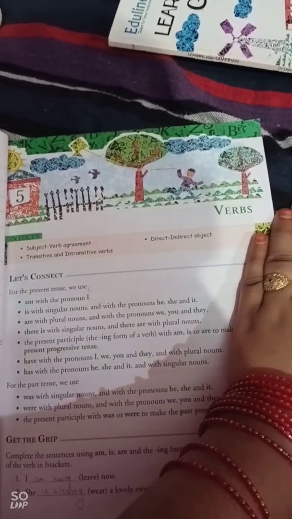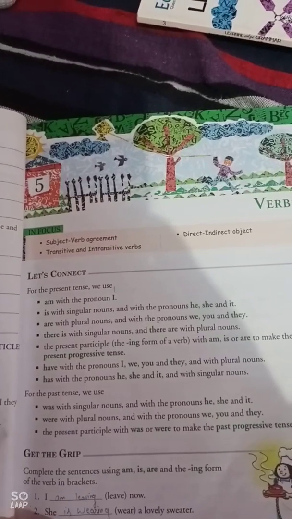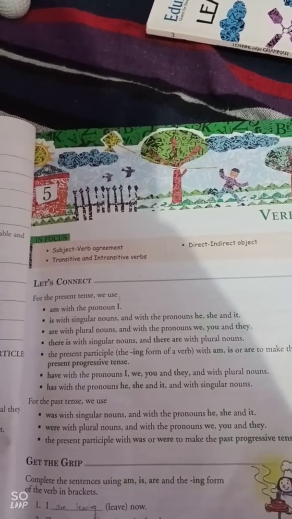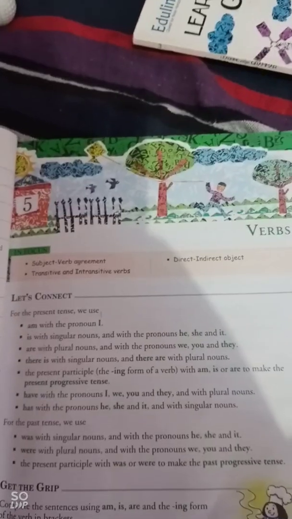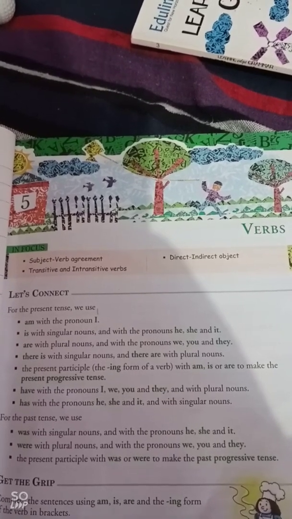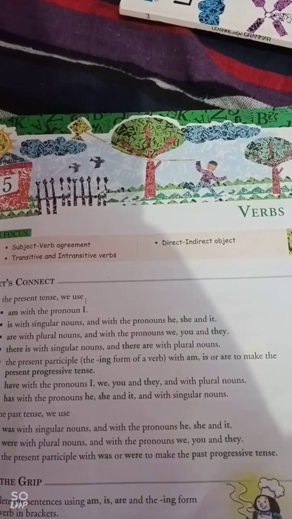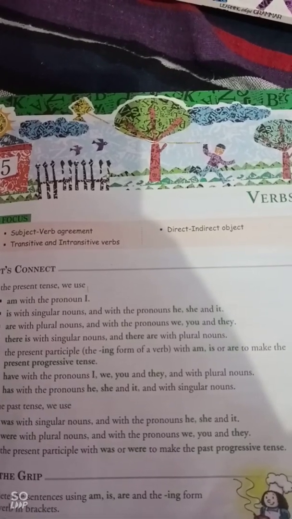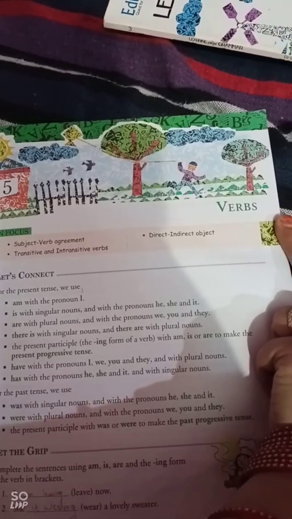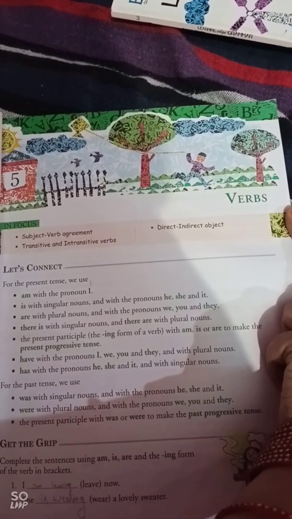So, what are verbs? Verbs are words or a group of words that refer to actions and states. Verbs are sometimes known as action words. For example, the girls were singing, Hari is laughing. Here the verbs singing and laughing are showing action.